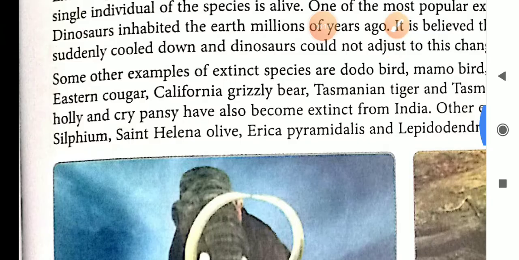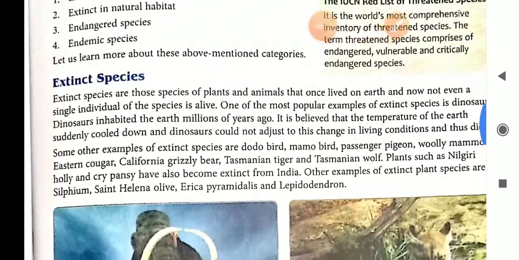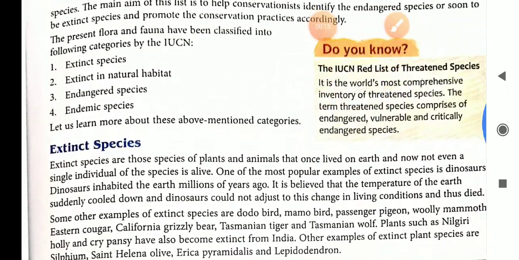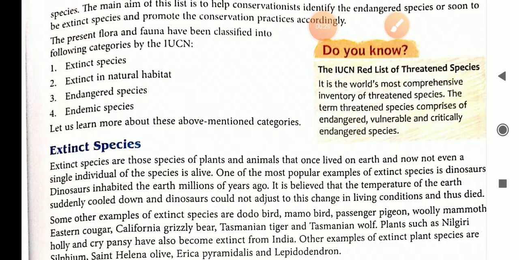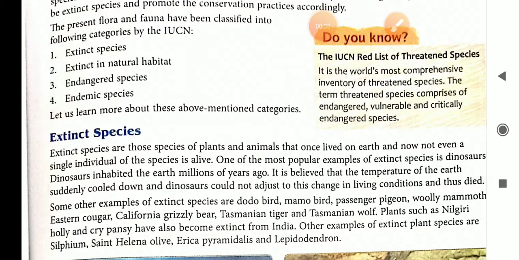Today, we will read about the classification of flora and fauna categorized by IUCN. IUCN has classified flora and fauna into four main categories. They are extinct species, extinct in natural habitat, endangered, and endemic.